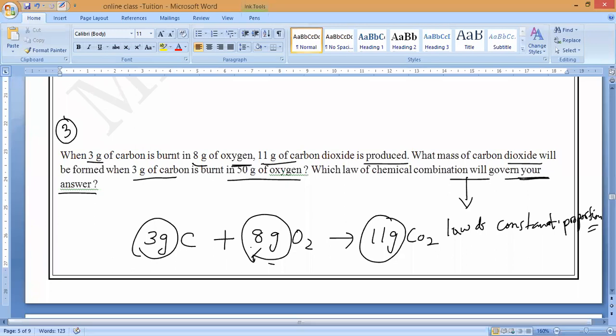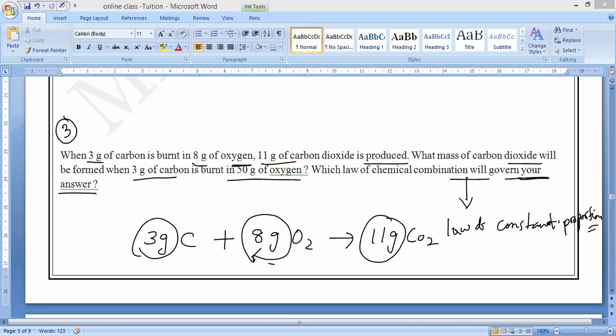Only 8 grams of oxygen is required. If you provide more, what will happen? No use. Only 8 will be used, nothing will happen. Correct or not? So only 11 grams is obtained.